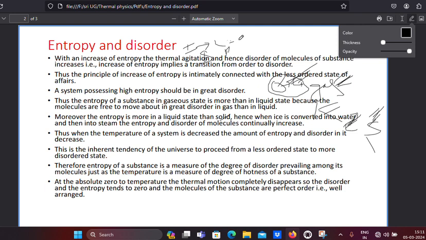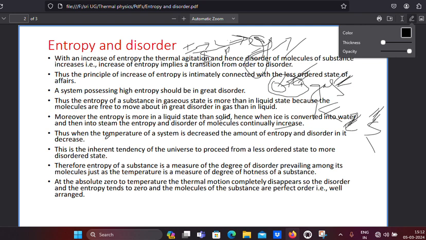If we move into steam, which is a gas, in the gaseous state more disorder is present, so more entropy is present. So here entropy gradually and continuously increases.